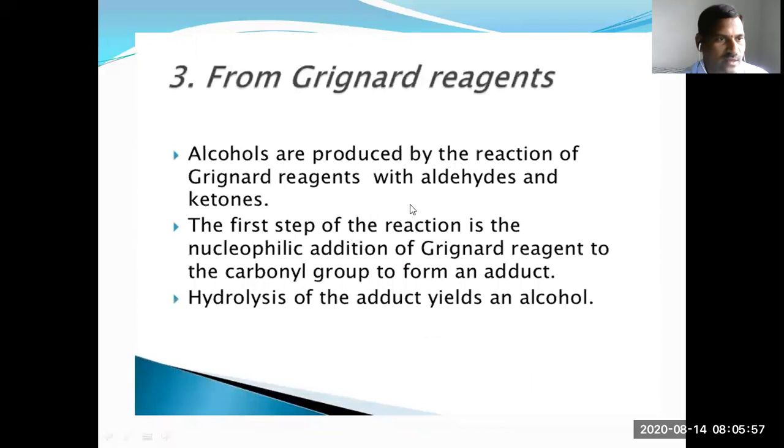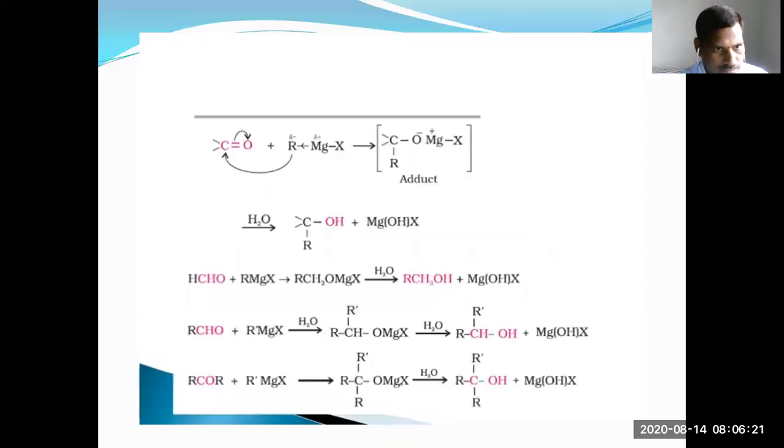So from Grignard reagent, you can prepare the alcohols with the nucleophilic addition of Grignard reagent to the carbonyl group. You can get the adduct. Hydrolysis of the adduct gives an alcohol.